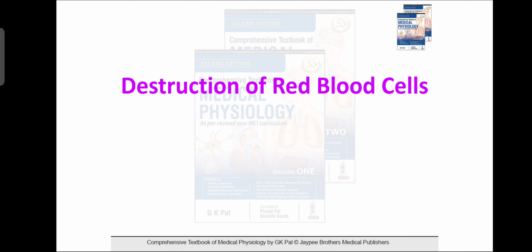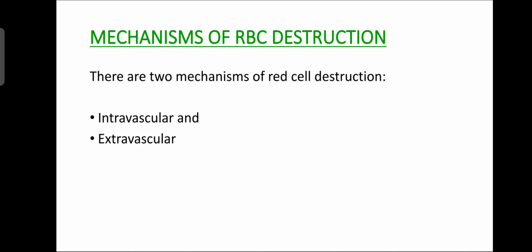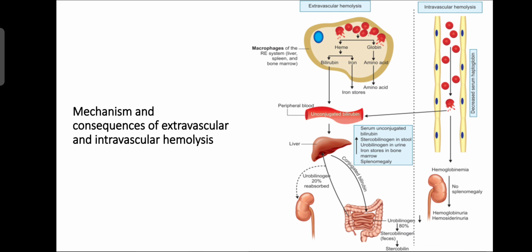So how does this destruction of RBC occur? So there are two types, intravascular hemolysis and extravascular hemolysis. So that we will see, okay. So two mechanisms of red cell destruction, intravascular and extravascular. Now what is the mechanism and consequence of the extravascular and intravascular hemolysis, okay.